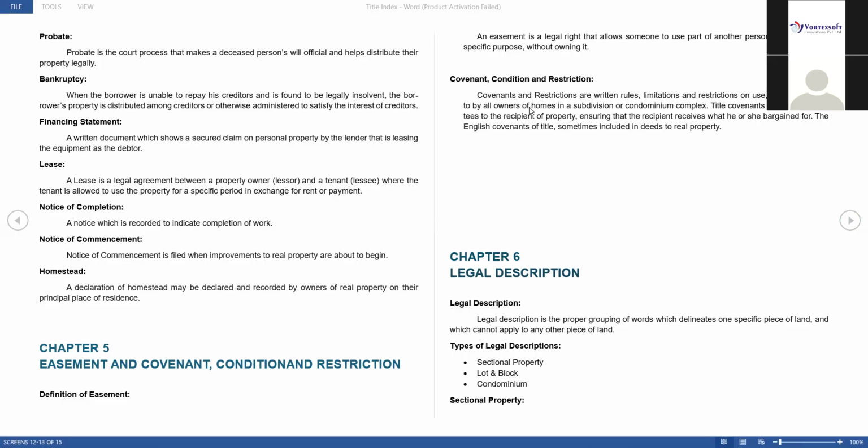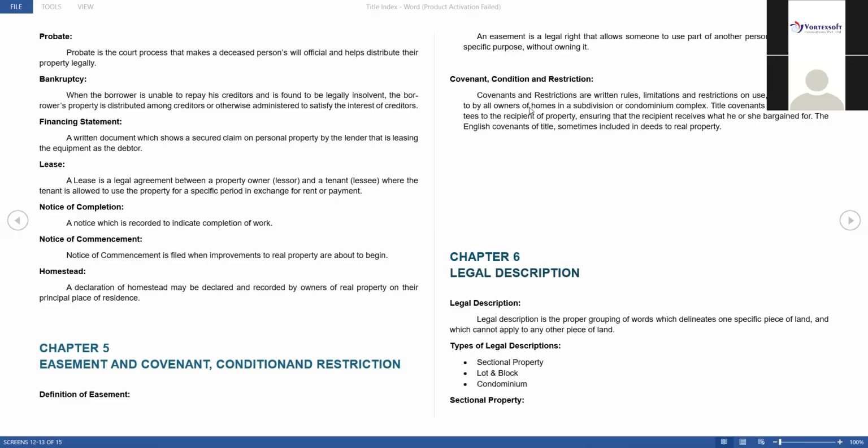Okay, next is notice of completion. Notice of completion, I already told you in the mechanics lien context, involves two persons: a contractor and a person who wants to build a house. After completion of that house, the contractor will give one notice, meaning within the time period I have completed my work and I am handing over this property to you after completing everything. For that they will make one notice and give it to the owner. We call it a notice of completion.